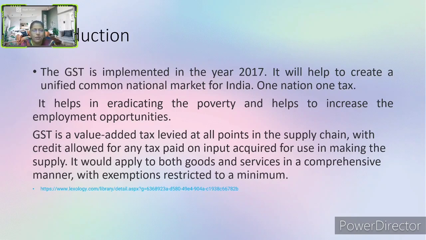This is the brief introduction of why in the year 2017 the GST was implemented: to introduce one nation and one tax. Also, we can understand that the introduction of the GST is helpful to eradicate poverty, and it is also helpful to increase the employment opportunities.